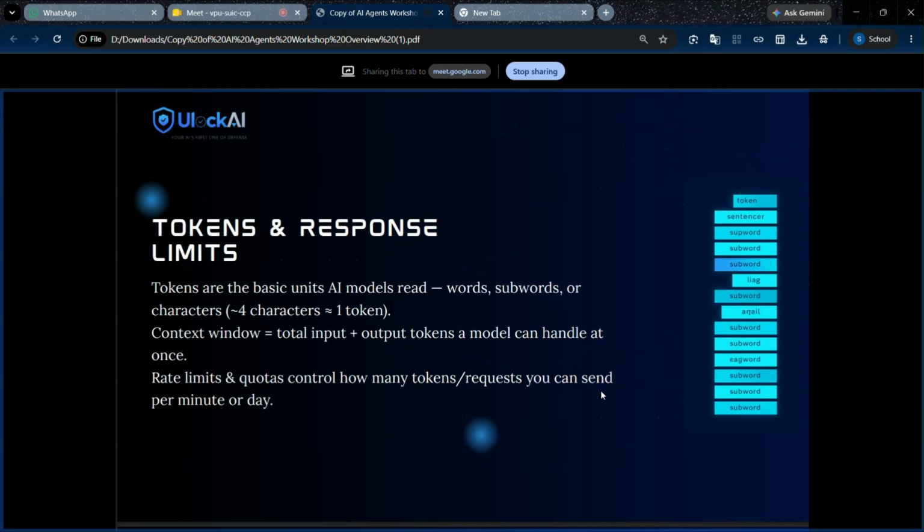What is a token? Token is a technique used to split a long sentence into subwords. For example, 4 characters is approximately equal to 1 token. Context window is equal to total input plus total output.